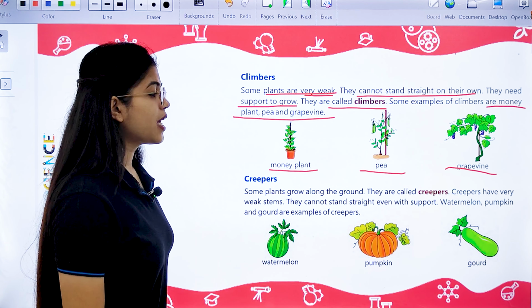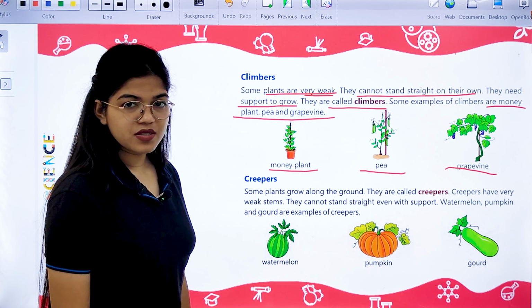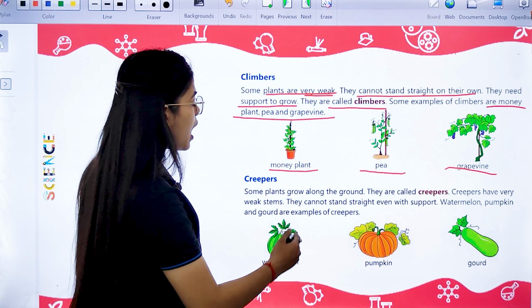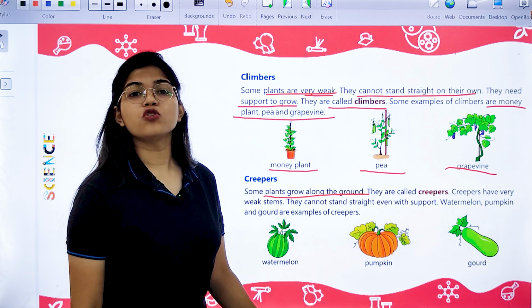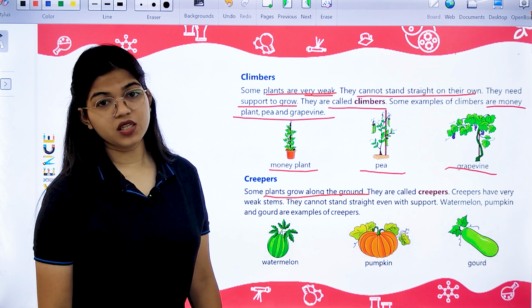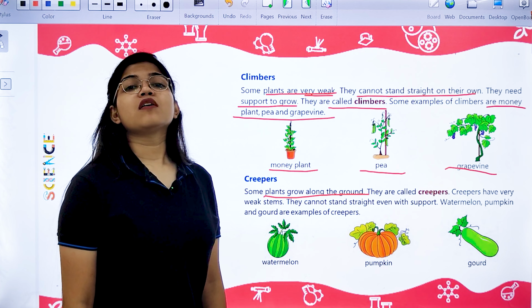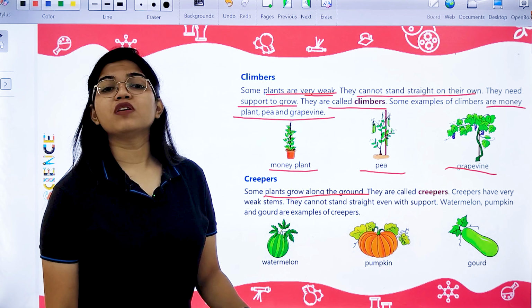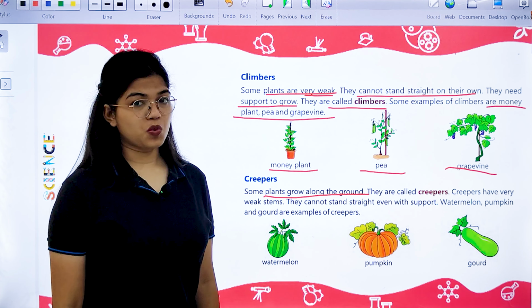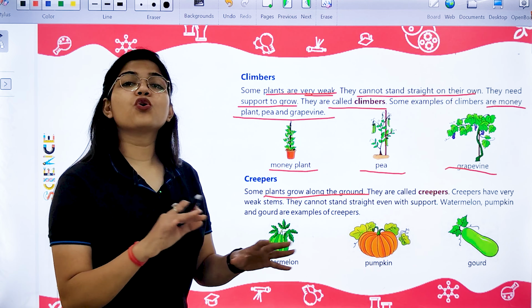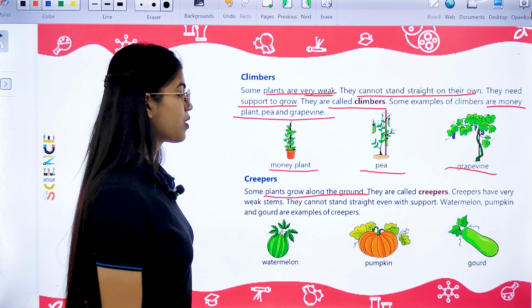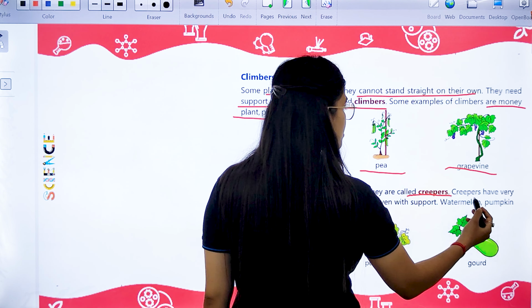Next, we have the other type of plant known as creepers. These are the plants which grow along the ground because they are also very weak. They cannot stand even with the support of another thing. They are so weak that they just crawl on the ground, grow and spread on the ground, and they are called creepers.